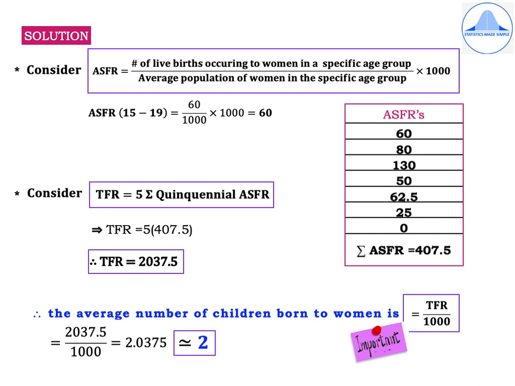They have also asked us to find out the average number of children born to women. So this is found using the formula TFR divided by 1000, which is equal to 2037.5 divided by 1000, which is equal to 2.0375. Now, since we are finding out the average number of children, you have to round off the value to a whole number. So the average number of children born to women is 2, which is highlighted in blue color. This is an important step. Please keep it in mind.